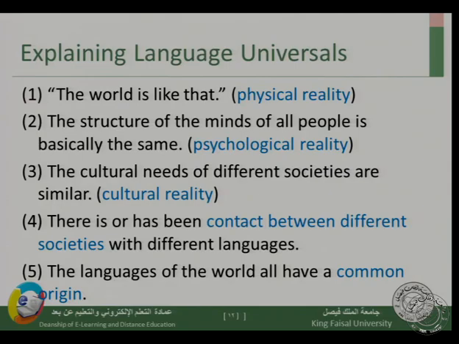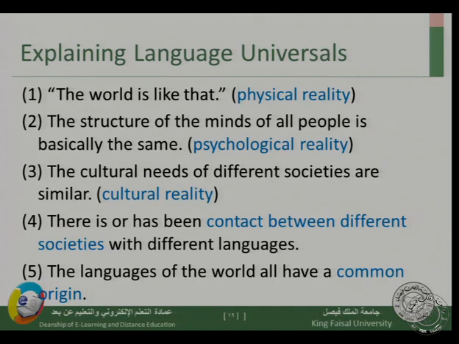The third explanation is related to cultural reality. The cultural needs of different societies are similar, and this is why they share some semantic features. Even though there are different cultures in different societies of the world, there are certain needs which are similar, and this is why we have similar semantic features in different languages. We will go back to all of these, give examples, and discuss them in more detail. We're just giving an overview now.